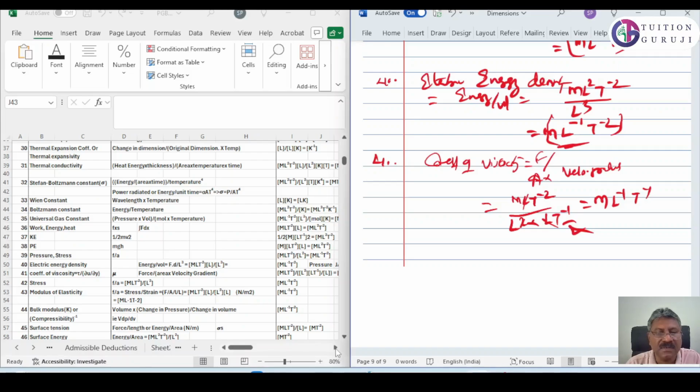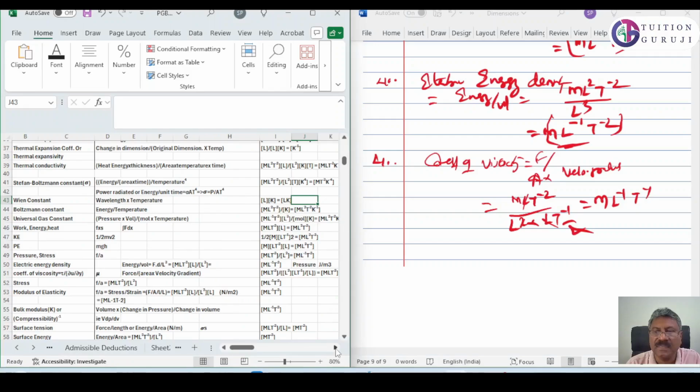Let us see what we get here. Coefficient of viscosity: m l t raised to minus 2 divided by L square, L T raised to minus 1 by L. So this L gets cancelled, T raised to minus 1 is there.